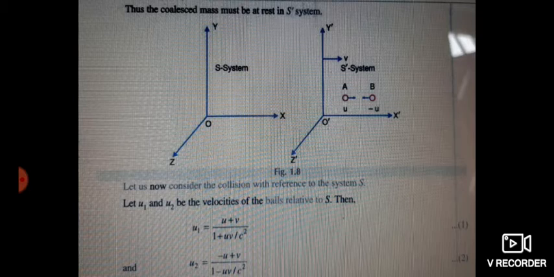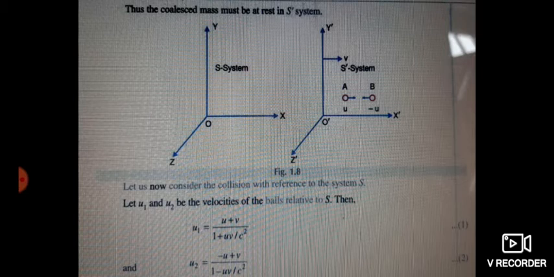They collide with each other, and after collision they merge into one body. According to the law of conservation of momentum, the momentum of ball A plus the momentum of ball B is equal to the momentum of the merged object, or final body.